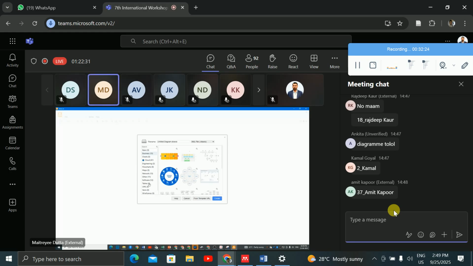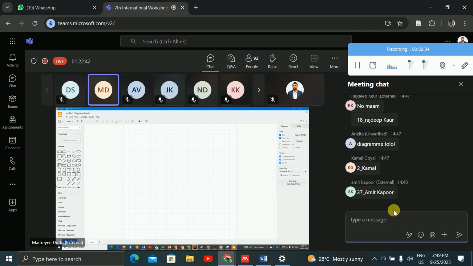So anything can be done with the help of the flowchart. I will just tell you, for example, if I go for create flowchart, it will open for you. You can open the flowchart, you can draw the map, you can draw anything. The first screen I have shown you is not only for flowcharts, but it can be used for any other purposes also. Now, in case of flowchart, for example in research, why am I telling about the flowchart?